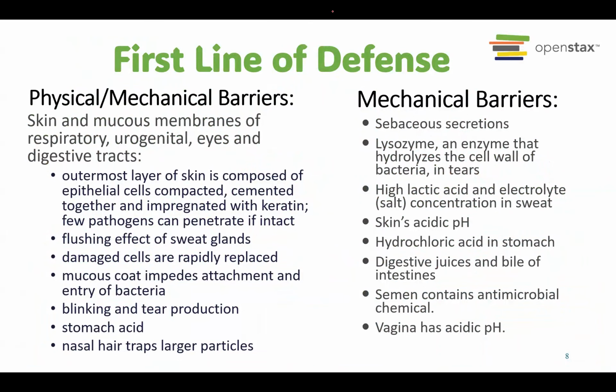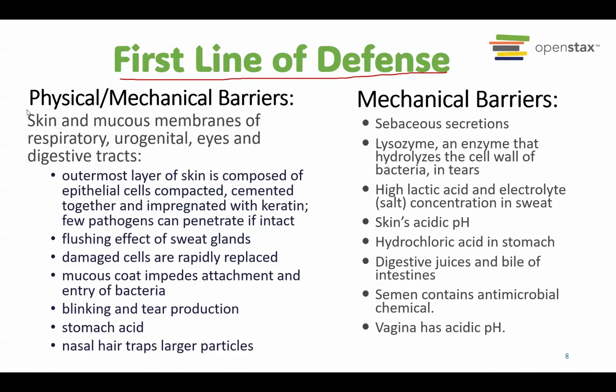Okay, again, we're going to learn one by one over here. So we start from the first line of defense. Again, the main function of the first line of defense is prevention against the entrance of disease, the entrance of maybe bacteria or viruses or maybe parasites. So we have several mechanisms.